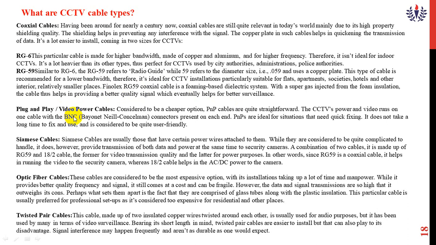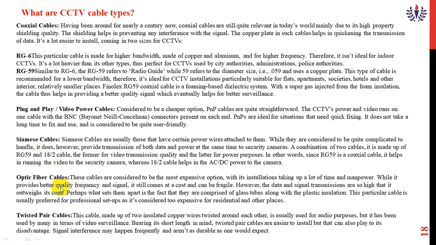The second one is video power cables, made up of plug and play cables, quite a straightforward cable. The third one is Siamese cables. This Siamese cable has higher power, and it is a combination of the length of 18 bar 2, and this cable can be operated by both AC as well as DC supply line.